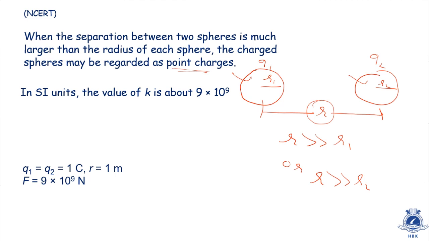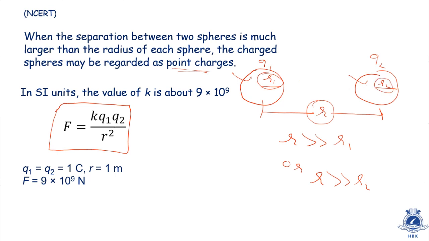So in this case also, if these two are considered to be point charges q1 and q2, and the distance between them is r, then the equation will be F is equal to k q1 q2 by r square. The same equation will be applicable in this case also. Why? Because the radii r1 and r2 are very small compared to the distance between the two spheres.